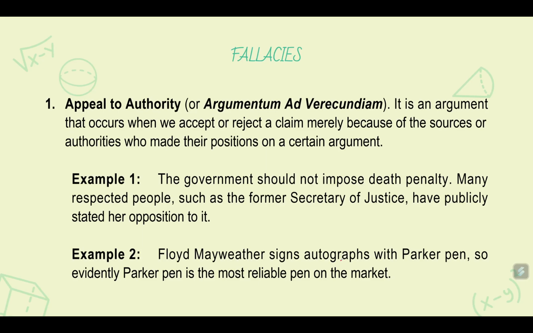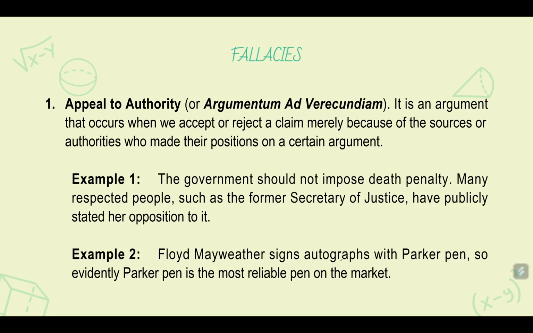Okay, the next one is called appeal to authority or argumentum ad verecundiam. It is an argument that occurs when we accept or reject a claim merely because of the sources or authorities who made their positions on a certain argument.